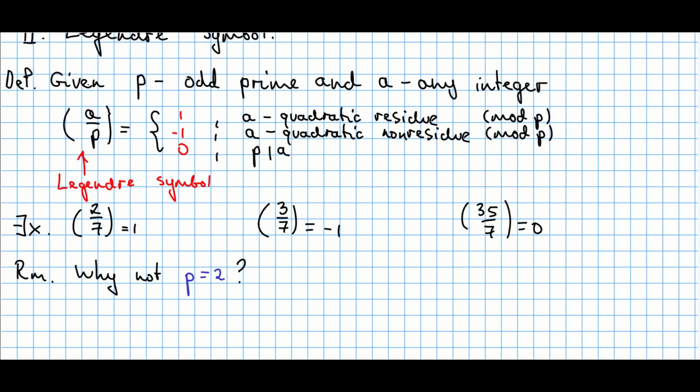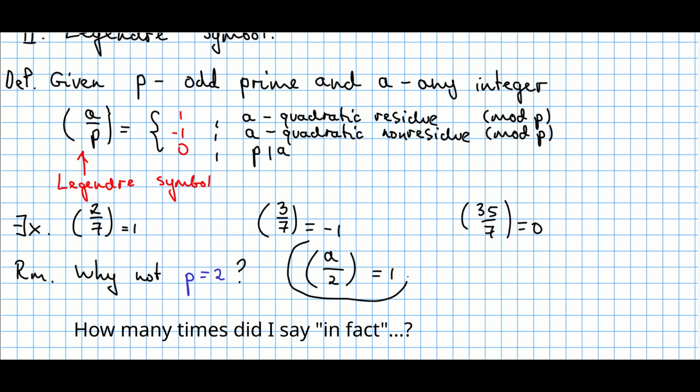Now let's go back to the definition of the Legendre symbol. We care only about odd primes. But what if this prime is equal to 2? This is the only even prime number possible here. If we had defined the Legendre symbol for this specific prime, it would always produce 1, as long as you take a which is not divisible by 2. So when p equals 2, modulo 2, you have all quadratic residues. This is the trivial case, which in my opinion can be ignored.